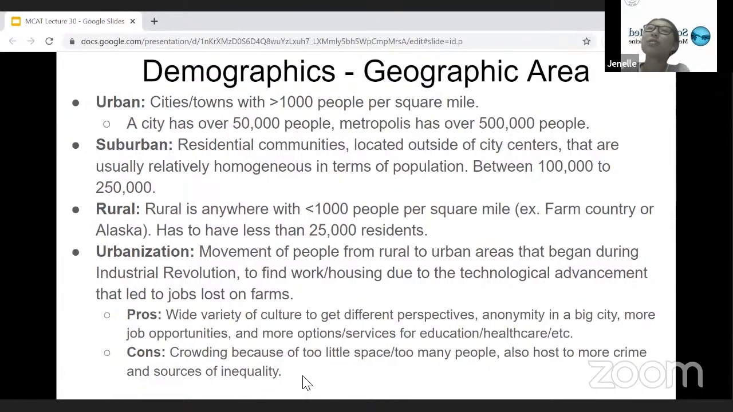So sometimes a question may come up where they ask which of these areas is there most likely to be a murder? Then out of those choices, you would most likely pick one that is an urban area or at least describes an urban area.